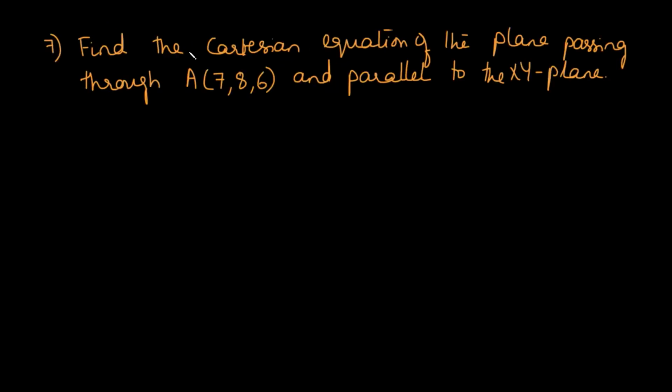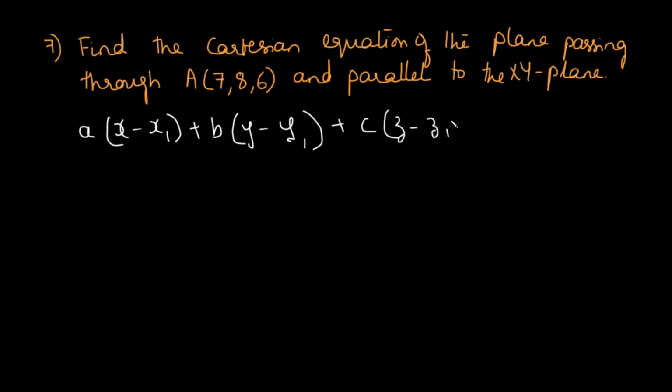The seventh question: find the Cartesian equation of the plane passing through A(7, 8, 6) and parallel to the xy plane. So the required equation of the plane is A(x - x1) + B(y - y1) + C(z - z1) = 0. Now in this case we already know x1, y1, z1, those are the coordinates of this point A. We need to find out A, B, C, and then we can get the equation of the plane.